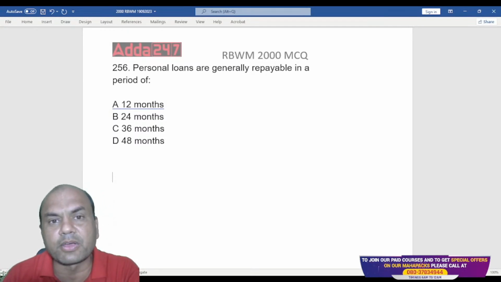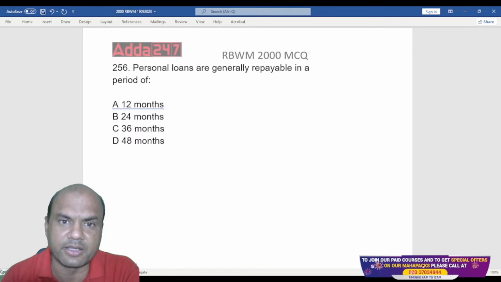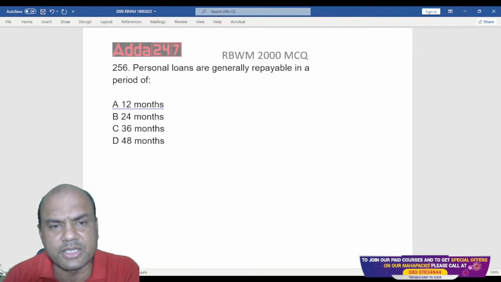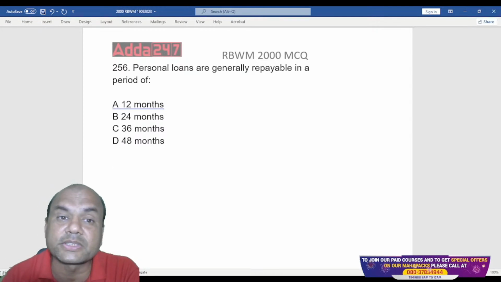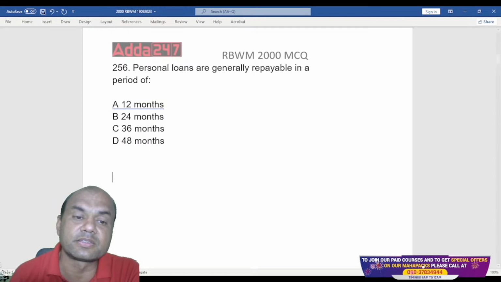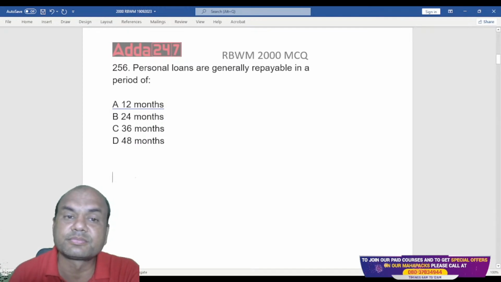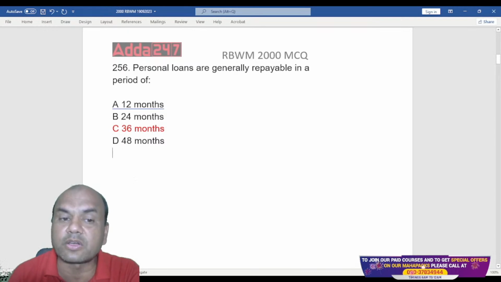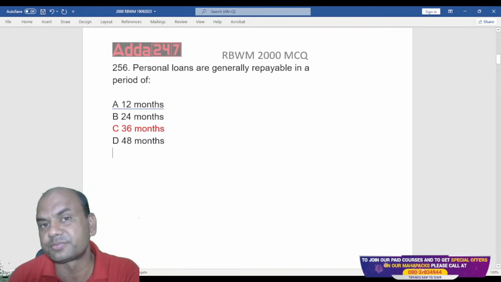Maximum loans allowed for the banks are 10 years, right? So some bank can say, okay, I'll give it for 10 years. That's not an issue. But generally, 90% of banks give PLs for 36 months. Always remember, PLs are generally given for 3 years.